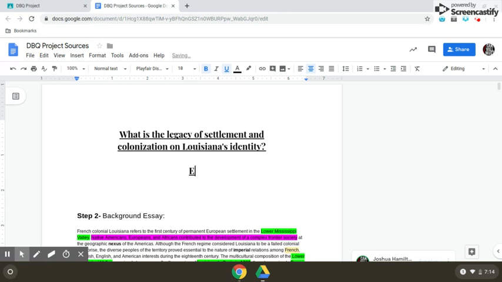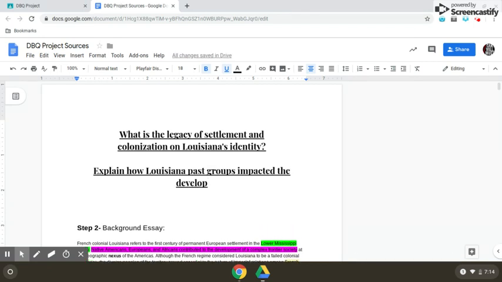So if I could start off by saying, explain how Louisiana's past groups impacted the development of our state today. Explain how Louisiana's past groups impacted the development of our state today.